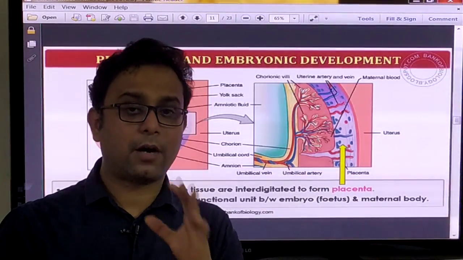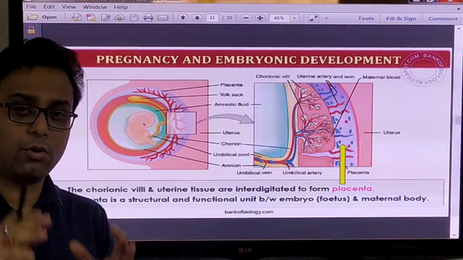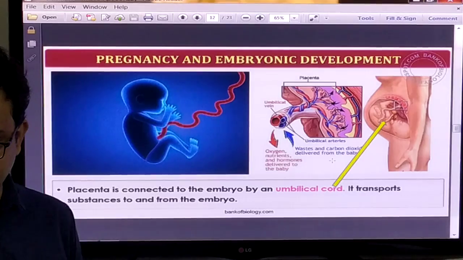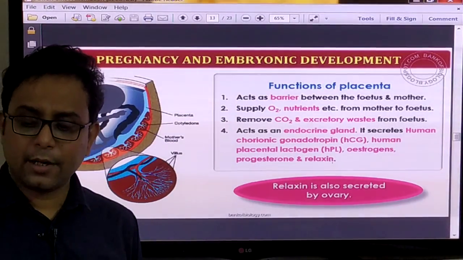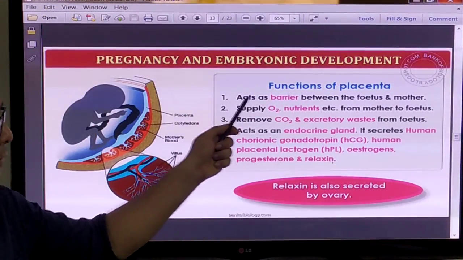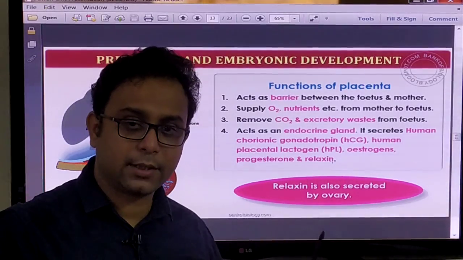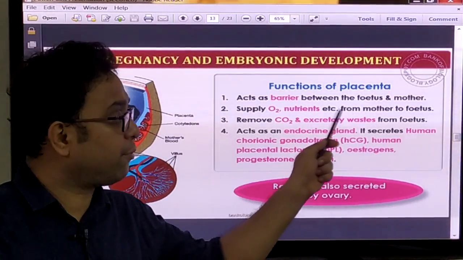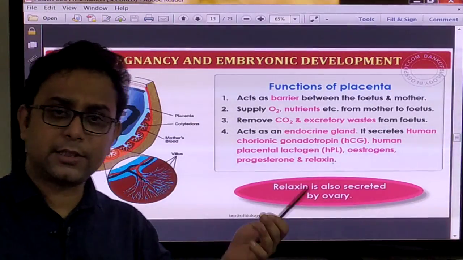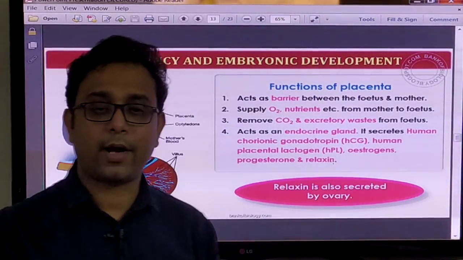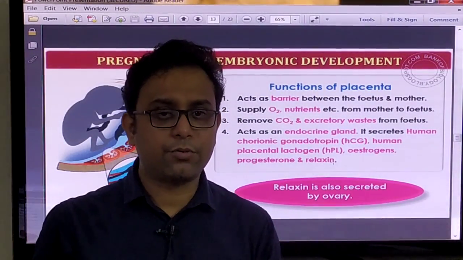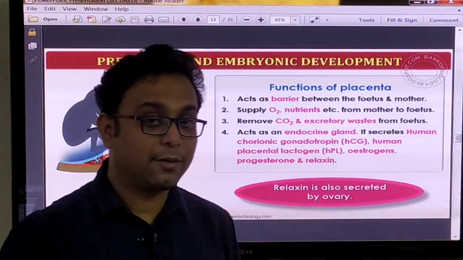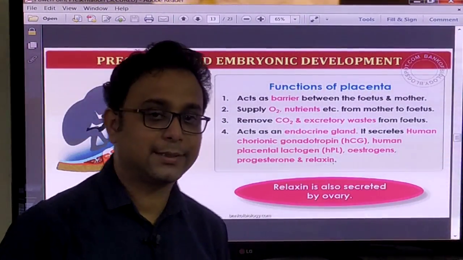And what is the function of the placenta? It is the most important question for your class. Number 1, the placenta acts as a barrier between the fetus and the mother. Number 2, it supplies oxygen and nutrients from mother to fetus, because the fetus is a living thing, so it requires oxygen and nutrients, and it gets them from the mother with the help of the placenta.